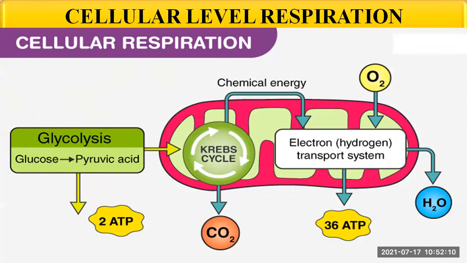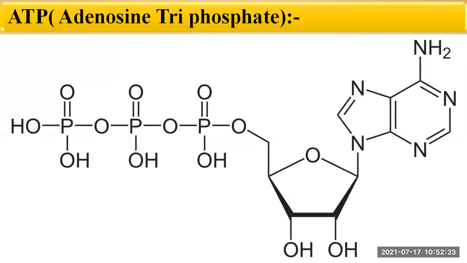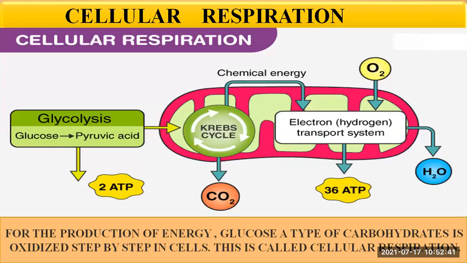The carbohydrates of the food that we consume every day are used for the production of energy, and it is obtained in the form of ATP. So we have learned the structure of ATP. What is ATP? It is the adenosine triphosphate molecule. For this purpose, glucose, a type of carbohydrate, is oxidized step by step in the cells. This is called cellular respiration.